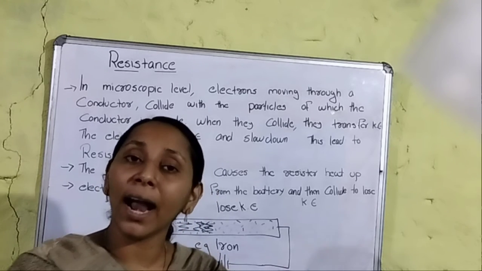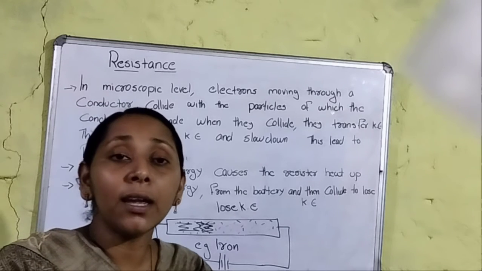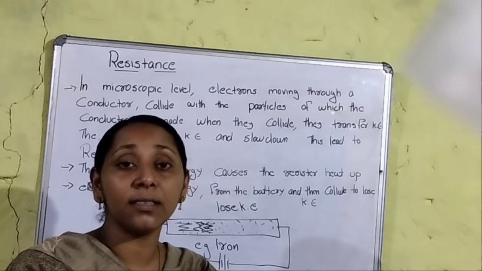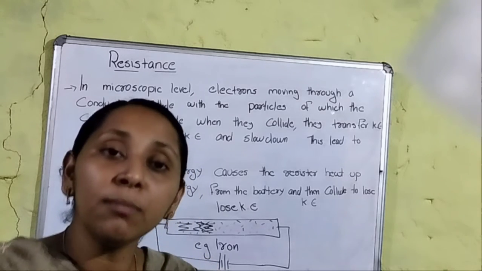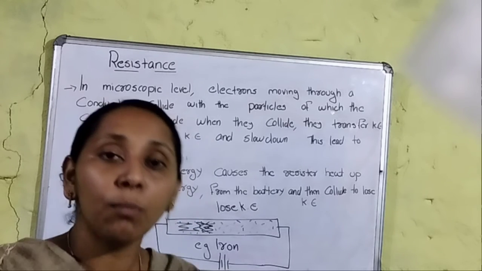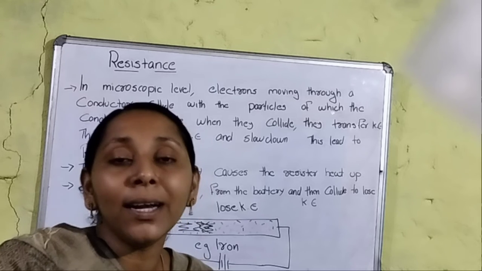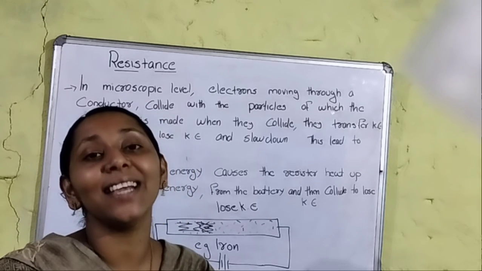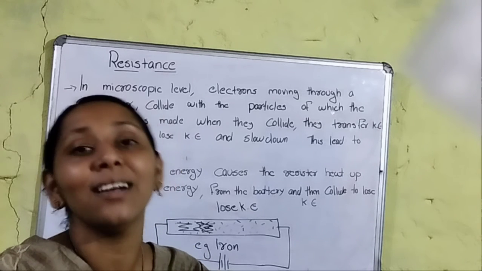Whenever they collide with each other, they lose some energy, so the movement tendency is reduced. Kinetic energy is reduced, so the movement is very low. Electron movement is low, am I right? So low electron movement means the current flow is reduced. That is called resistance.